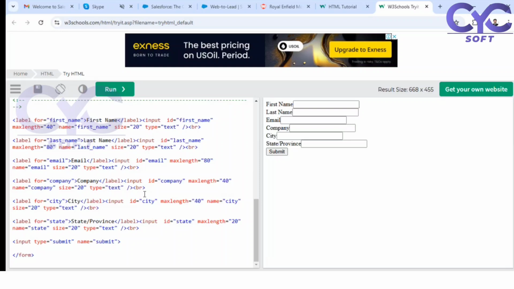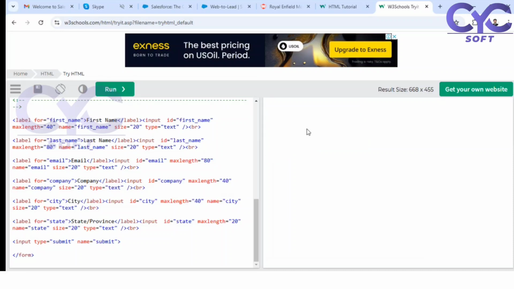So just provide all these details. Web to lead test, email, company, city, state. Okay. Just click on submit. See here, now it should redirect you to the Salesforce page. Okay. So let me save this first of all and I will show you how it is going to redirect.